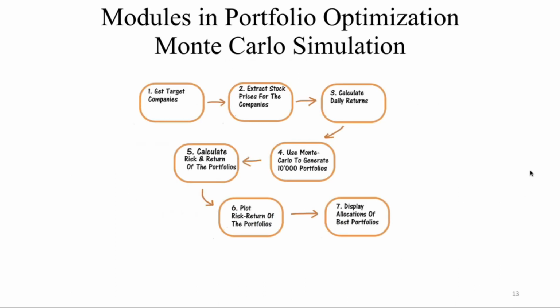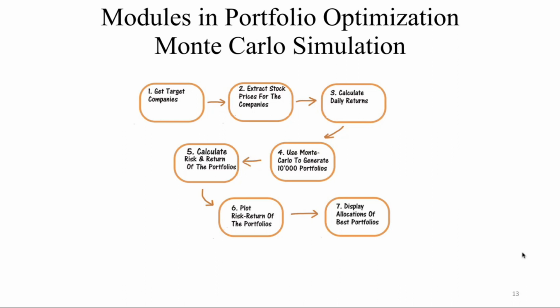Now Ankit will continue with modules in portfolio optimization. So, as Pushkar explained about the creation of the portfolio, the real question arises after the creation of the portfolio: how to maximize the profit in the long term. For that, the second major part is portfolio optimization. For portfolio optimization, there are two main techniques we have implemented. First is Monte Carlo simulation, and second is hedging strategies.